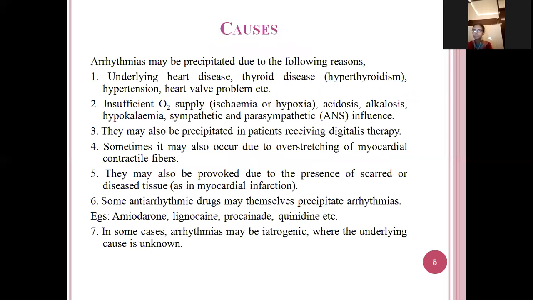Next, what are the causes of arrhythmia? There are several reasons like underlying heart disease, thyroid disease, that is hyperthyroidism. Hyperthyroidism means excessive release of thyroid hormone in the body, more than what we require. Hypertension means raised blood pressure, heart wall problems, etc. And also insufficient supply of oxygen to the heart, acidosis, alkalosis, sympathetic and parasympathetic influence.